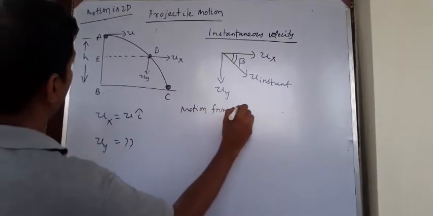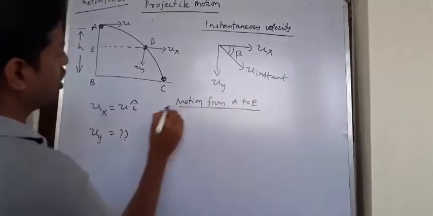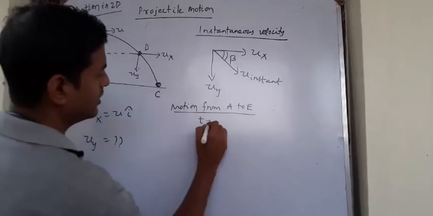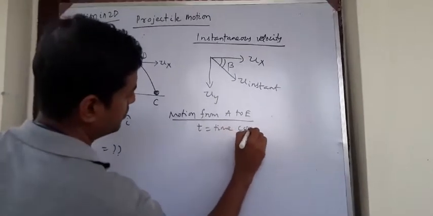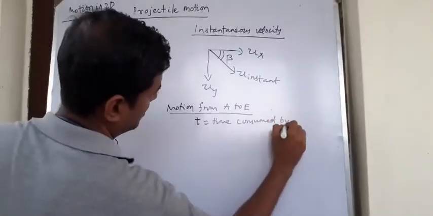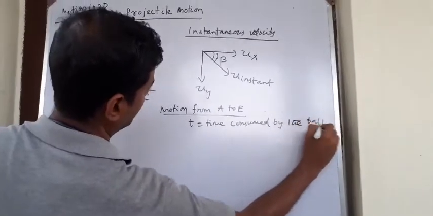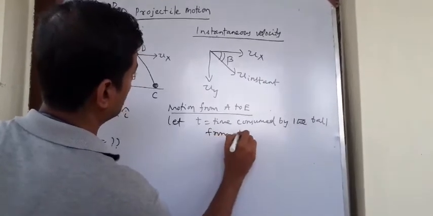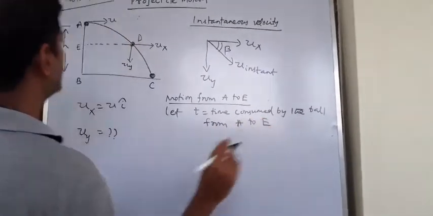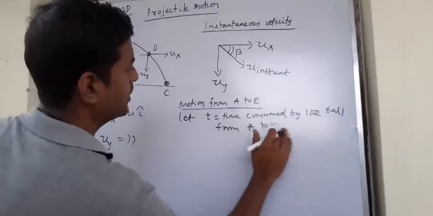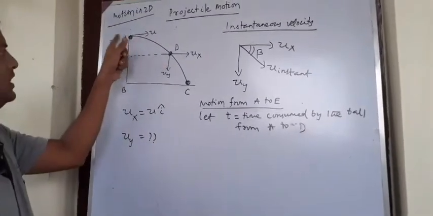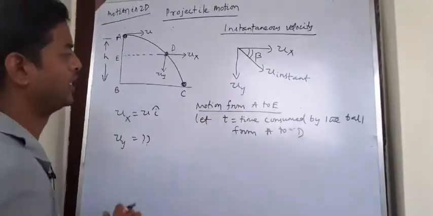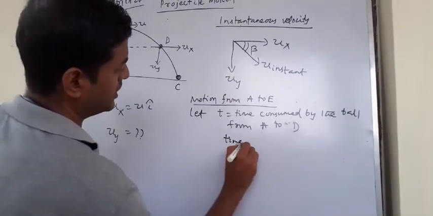motion from A to E, because when the ball is coming from A to D, let's say it is taking a time T. T is the time consumed by the ball from A to E. It means from A to D. It means in that T time the ball is covering AE height. So I am taking motion from A to E. So my time will be T here.